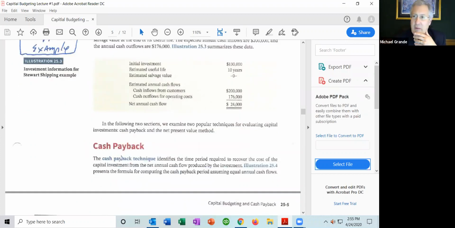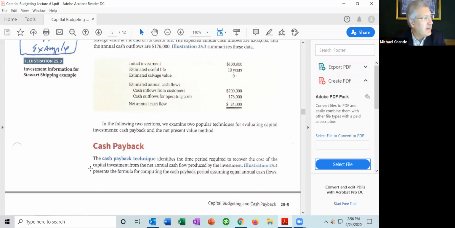So the first item they want to look at is the cash payback method. Again, there's two methods that we're looking at here today. We're looking at the cash payback method, and we're looking at the net present value method. It depends on which policy, which method the company uses to make the decision. The first one that they want you to look at is the cash payback technique.